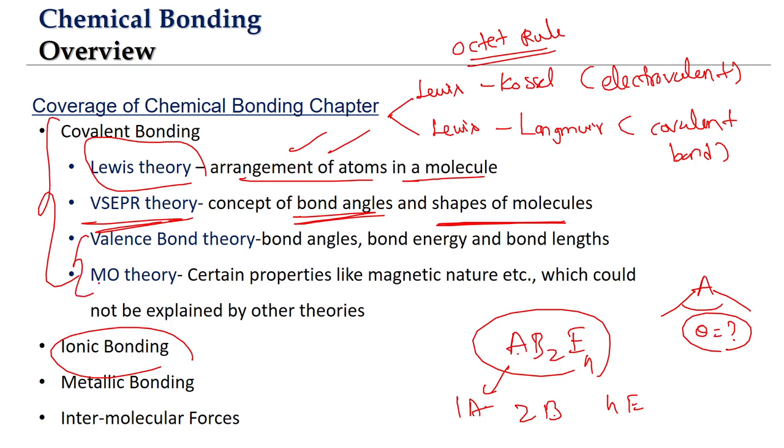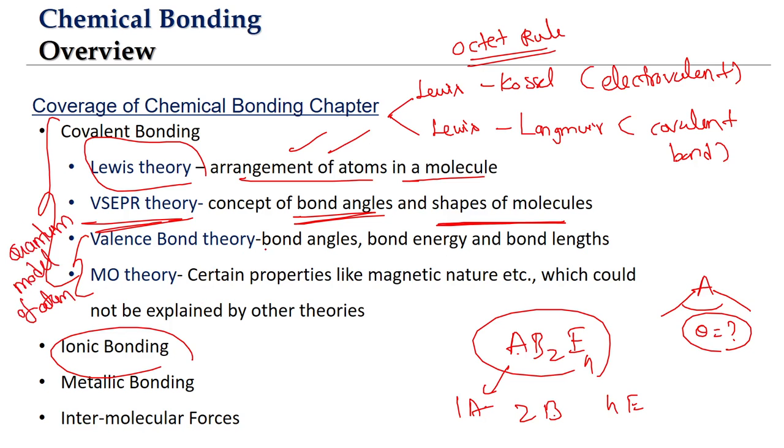See, Lewis theory and VSEPR theory consider the classical model of the atom, which means the atom consists of electron particles. But the valence bond theory and molecular orbital theory, they both are based on the idea of the quantum model of the atom. Both these theories are based upon what? They both are based upon the quantum model of the atom.